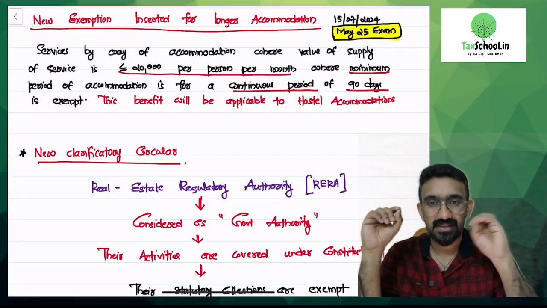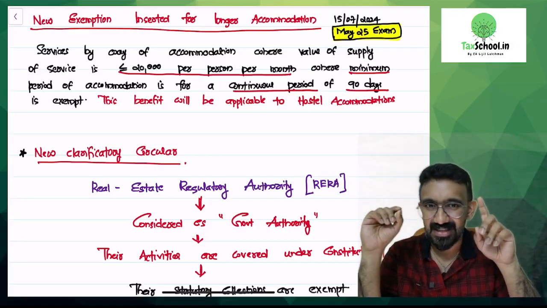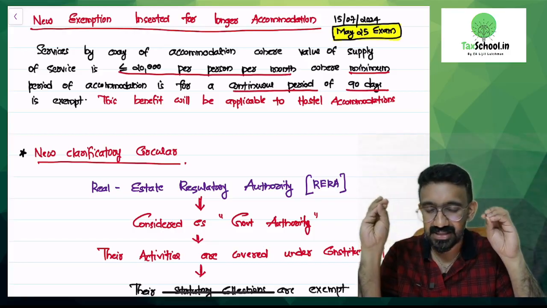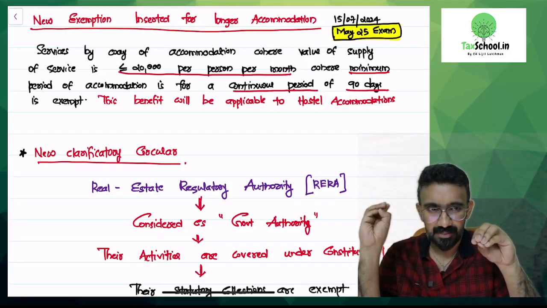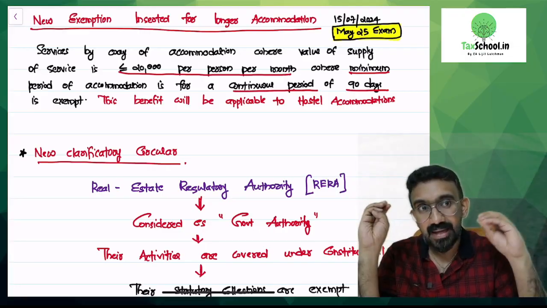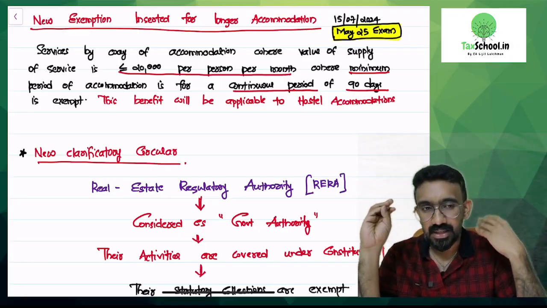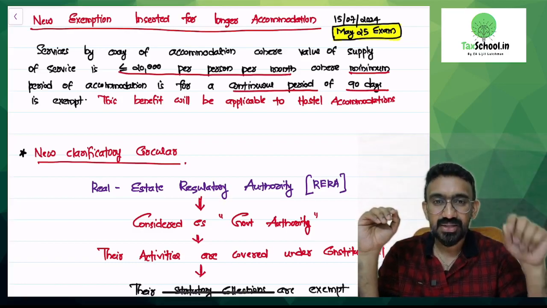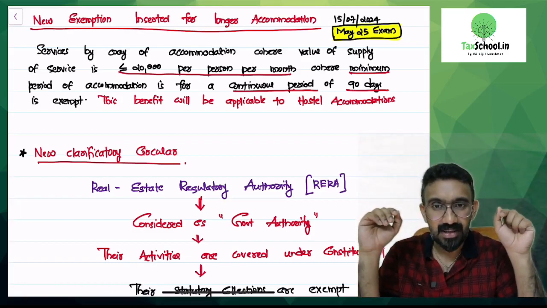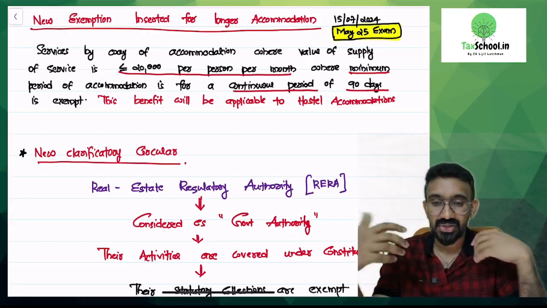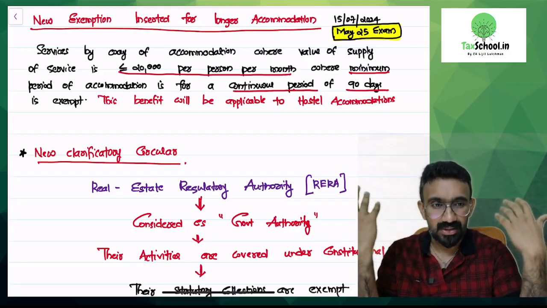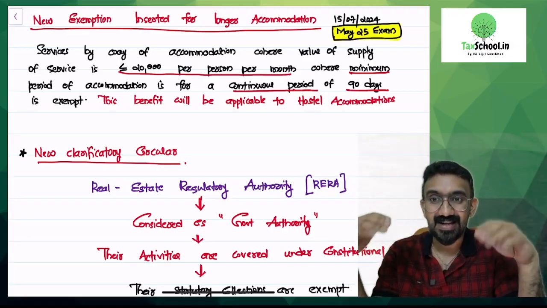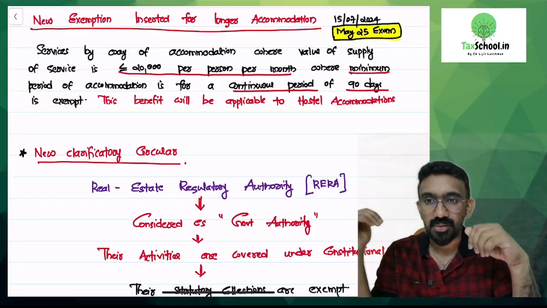If it's a hostel and you charge 20,000 per person per month or less, it will be exempted, provided the period of accommodation is for a continuous period of 90 days. So, it should not be a hotel wherein you are staying for 1 day, 2 days. They are saying minimum 90 days and above. It could be 100 days, could be 200 days, but if you take it for only 30 days, you will not get the exemption. So, this exemption will be a benefit available to hostels, because generally people take hostels for more than 90 days, and hostel accommodation where the charges are less than or equal to 20,000 would be exempt.